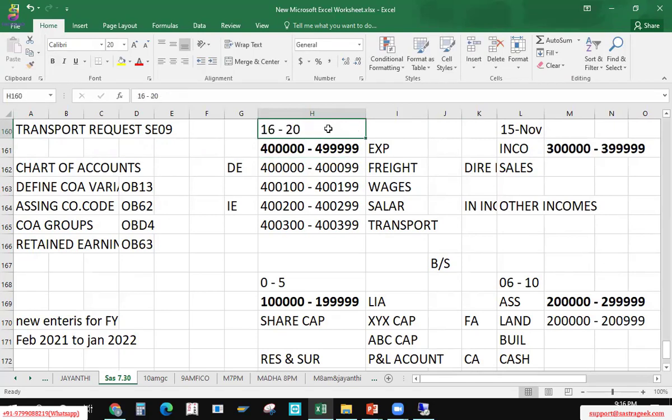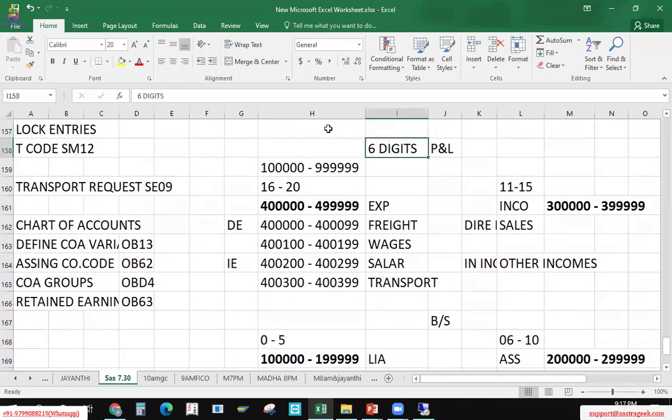It's up to us, but it will allow only 5 GL accounts in each area. In expenses, I can create 5 GLs, 11 to 15. But here I can create 1 lakh GL accounts. When I select 6 digits, I'm giving a buffer. Each area, around 1 lakh GL accounts we can create as expenses in any company, which is more than enough.